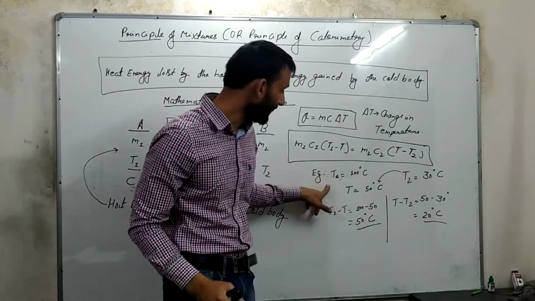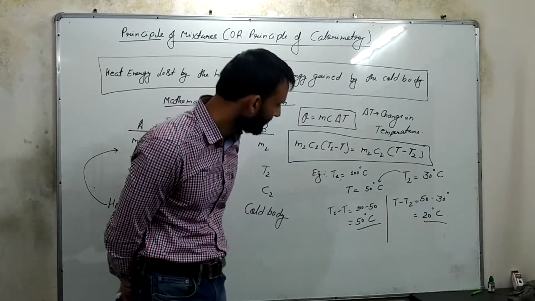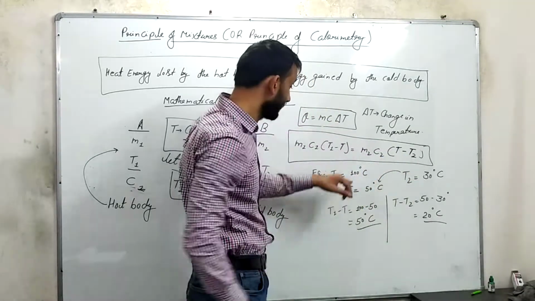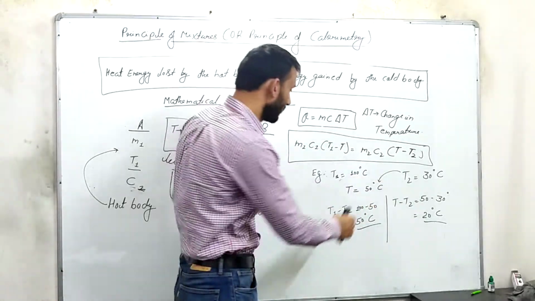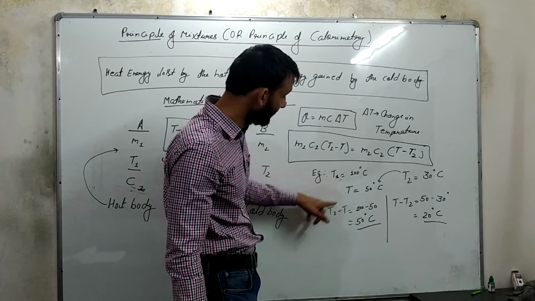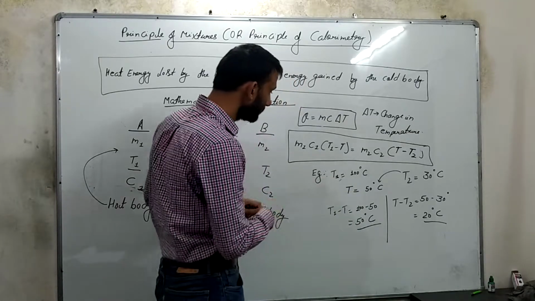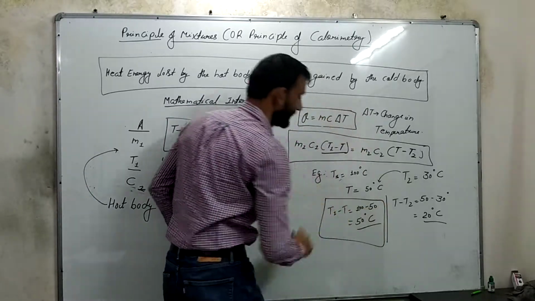I have taken an example here, guys. T1 is 100 degrees Celsius, T2 is 30 degrees Celsius. Let us assume that this is hot water and this is cold water. After mixing up, the common temperature is 50 degrees Celsius. So this change in temperature will be T1 minus T, that is 100 minus 50, which is 50 degrees Celsius.